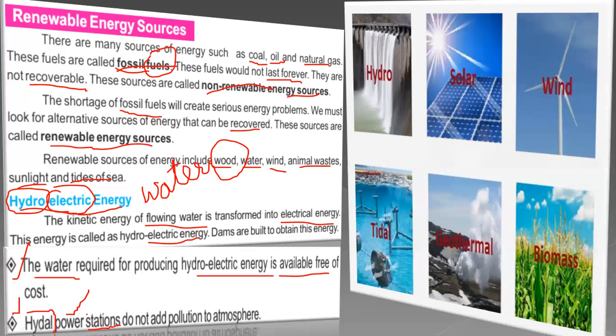These are called hydel power stations, and they do not add pollution to the environment. That is very cheap also, and pollutionless. So these are two very effective benefits, very important points regarding these renewable energy sources.